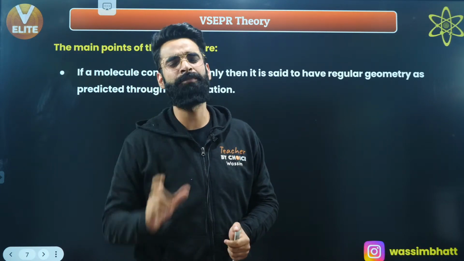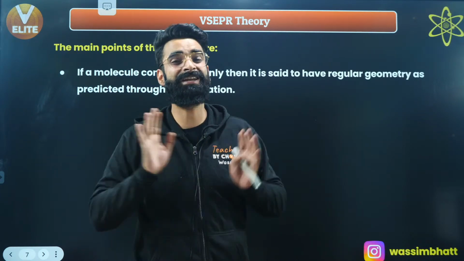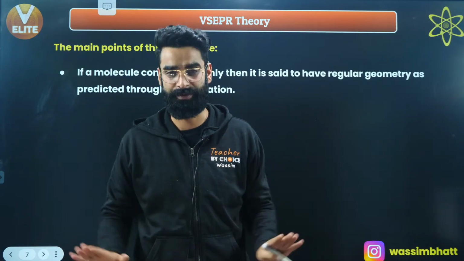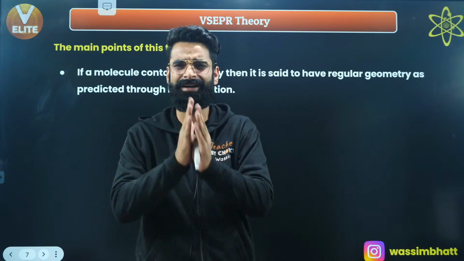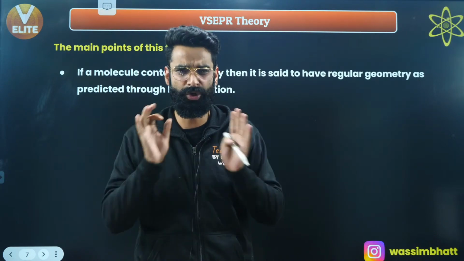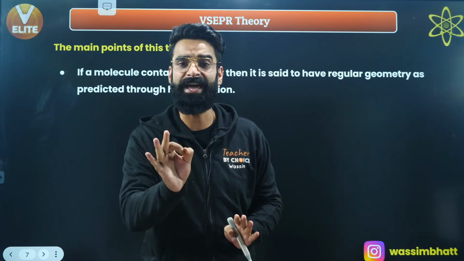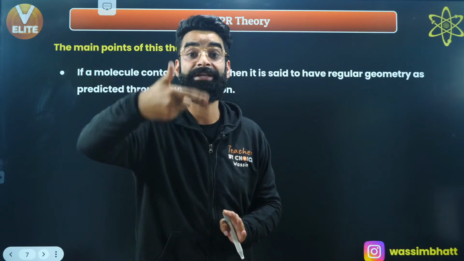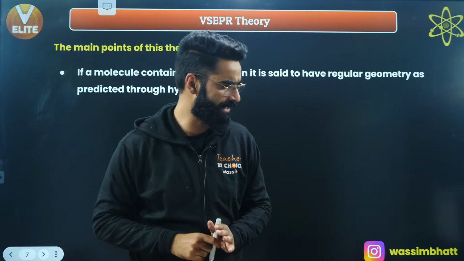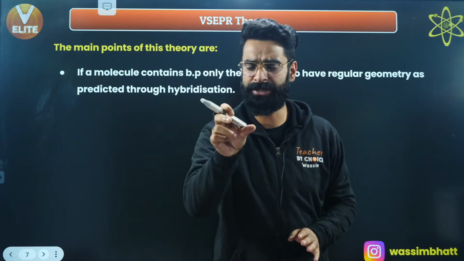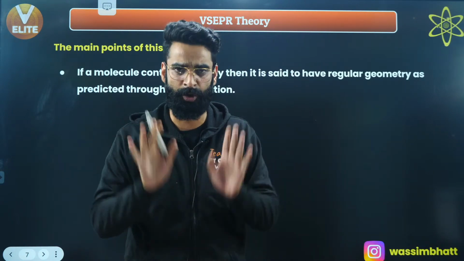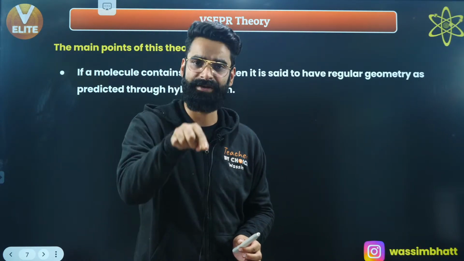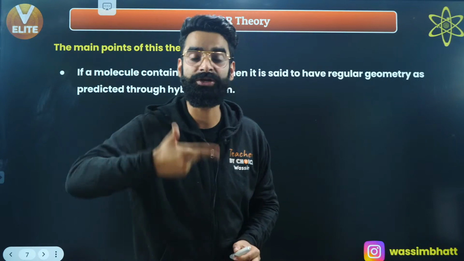If the central atom of a molecule does not have any lone pair, then whatever geometry is expected through hybridization is going to be the actual shape of the molecule.